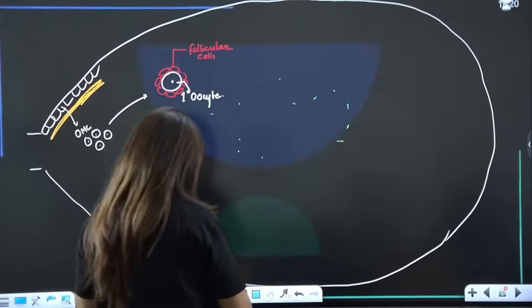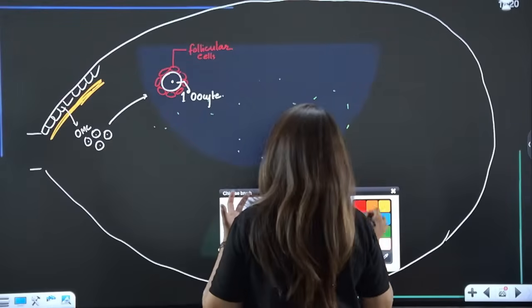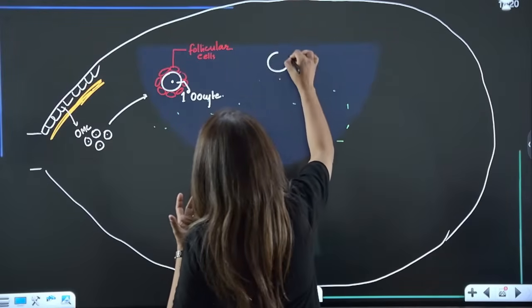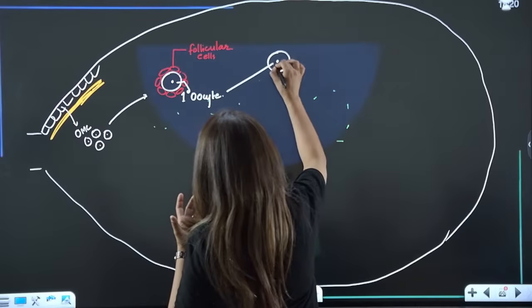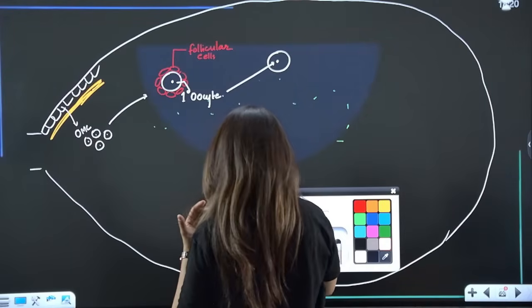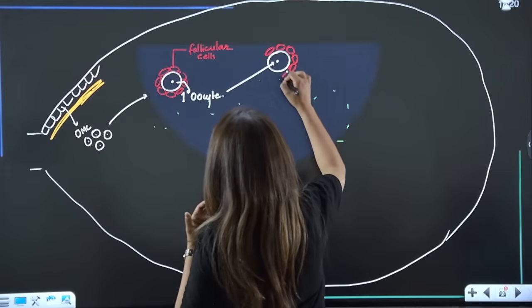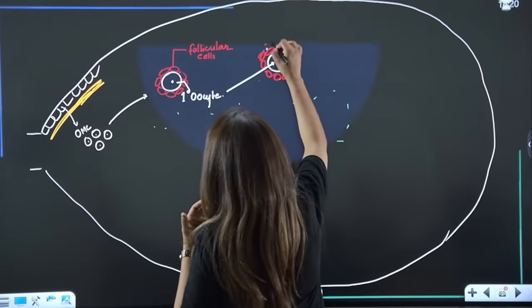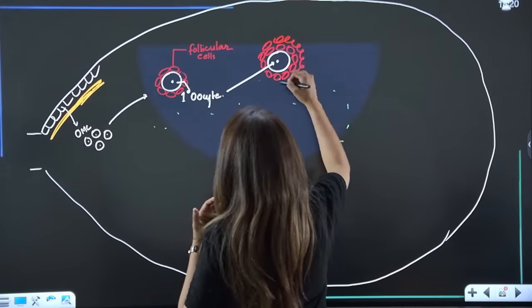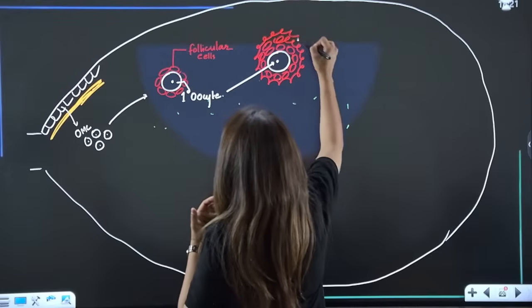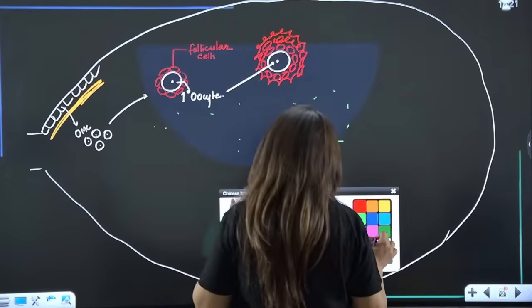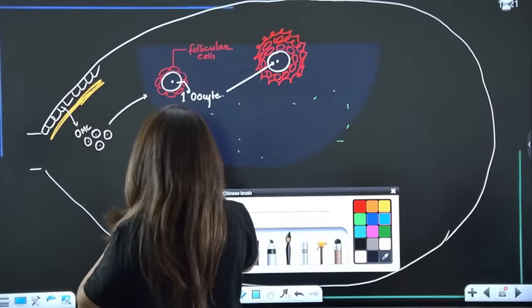Is it clear? Now gradually this primary oocyte is going to remain as such. This is primary oocyte, but the follicular cells surrounding it will increase in number. The follicular cells become multi-layered, and now it will form a secondary follicle.